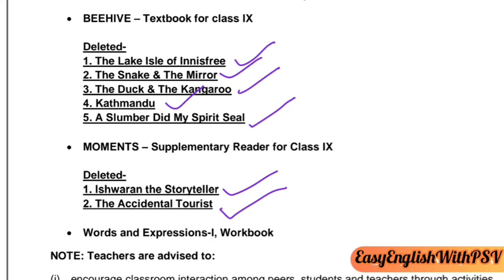So you have to prepare yourself according to this syllabus and question paper pattern. You have to plan your study according to this syllabus.